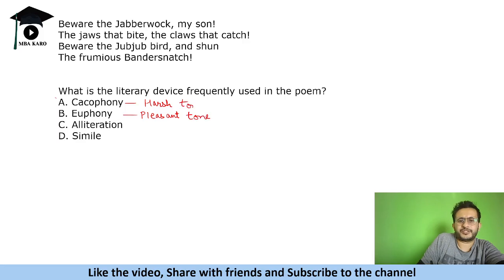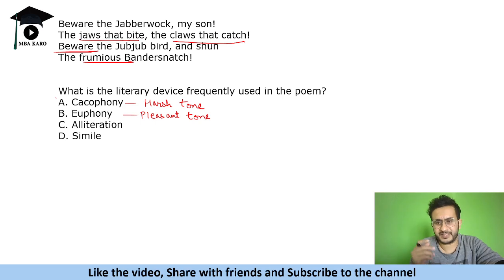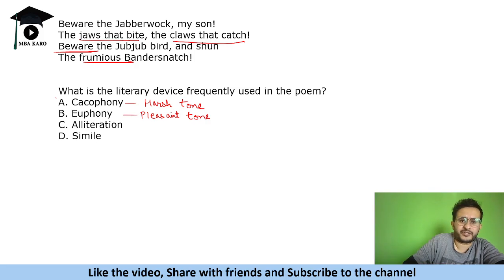Now, if you see this tone, the jaws that bite, the claws that catch, beware, okay, the frumious means angry, okay. Now, this creates some kind of fear. If you read these lines, this is telling you that there is something unpleasant, harsh, the jaws that bite. So that is creating a fear. So that is called cacophony.